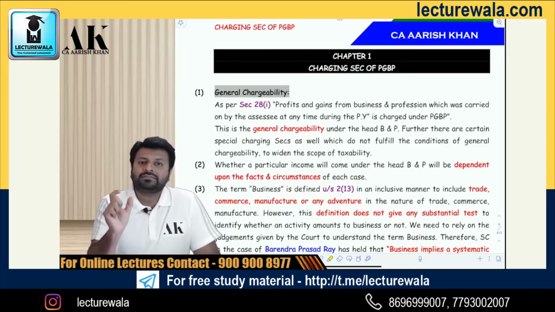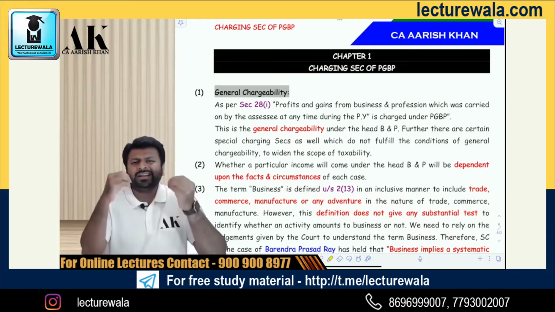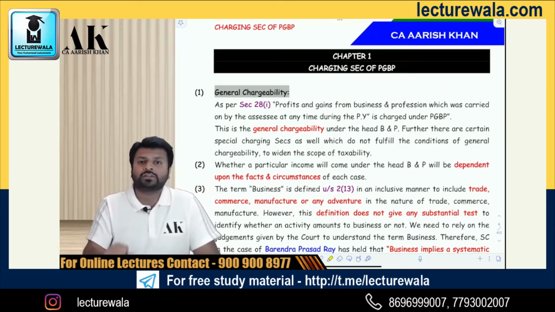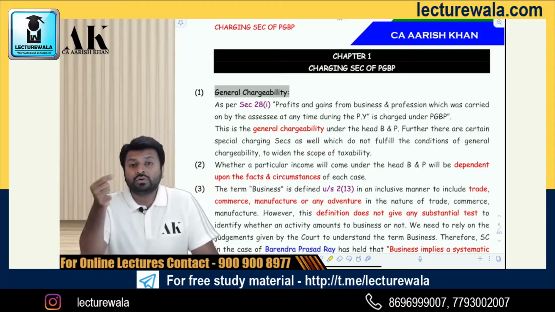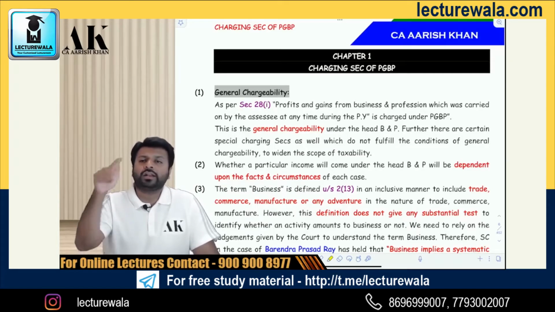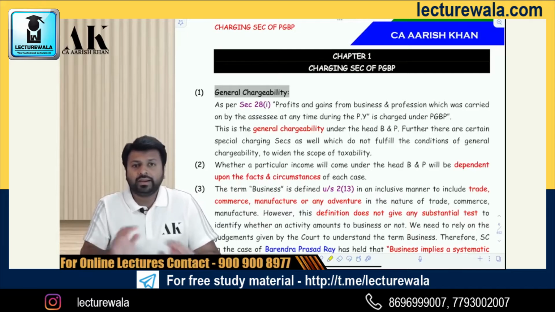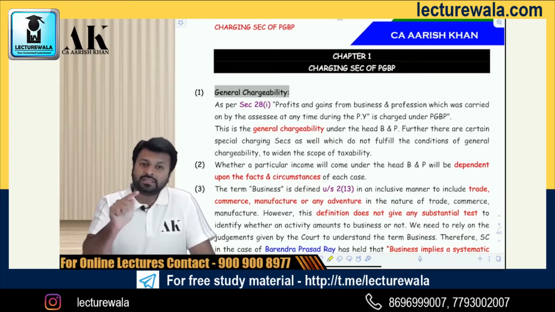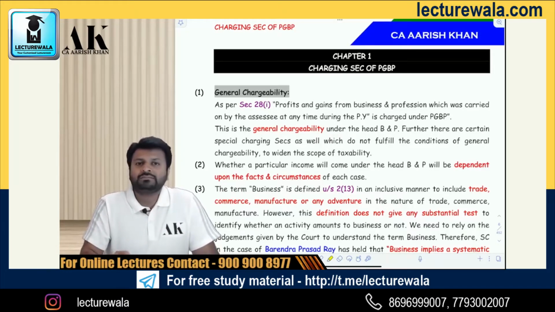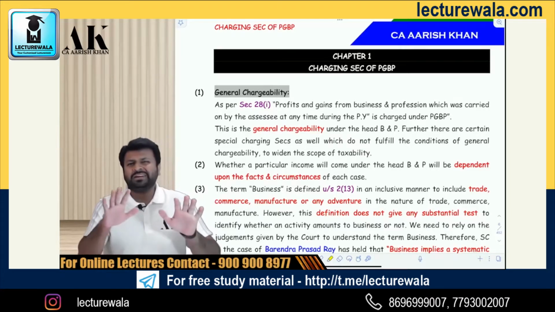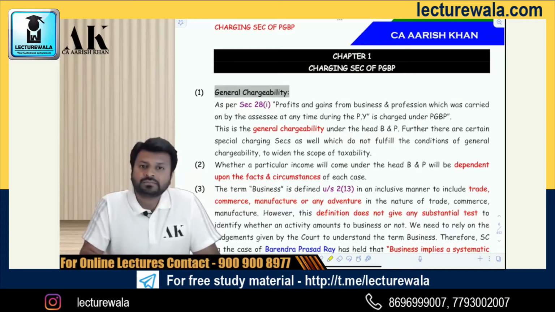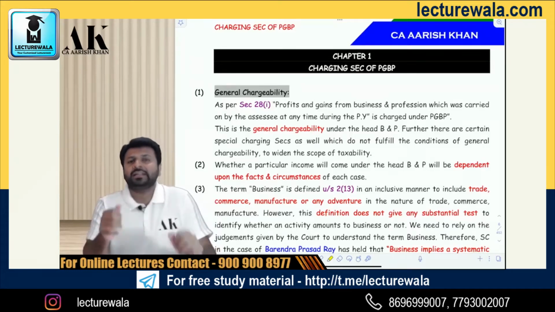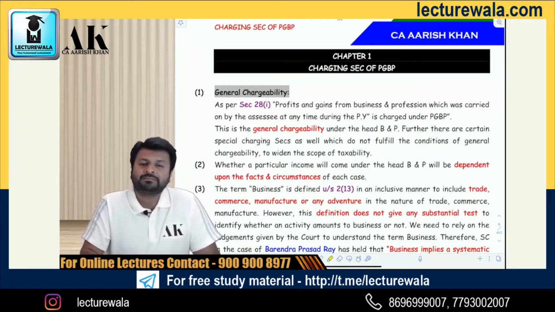The term business is defined in section 2 clause 13, but in a very inclusive manner, not in an exhaustive manner, because in section 2 clause 13, it says that business includes trade, commerce, manufacture, or any kind of adventure. It does not say business means, it says business includes. Therefore, it's a very inclusive definition. It's not an exhaustive definition. We do not get a clear picture out of this definition. This definition is half-heartedly made. It's not completely made properly.